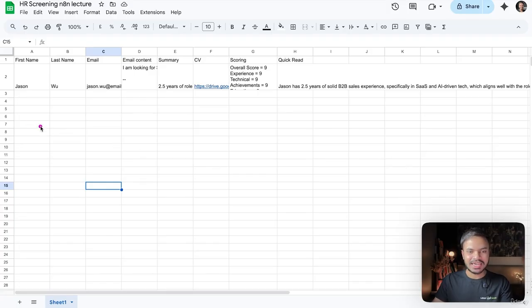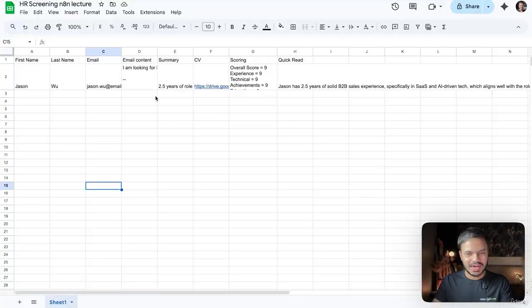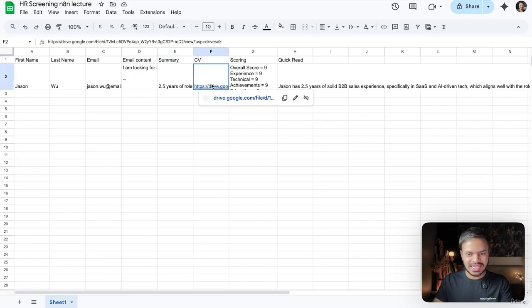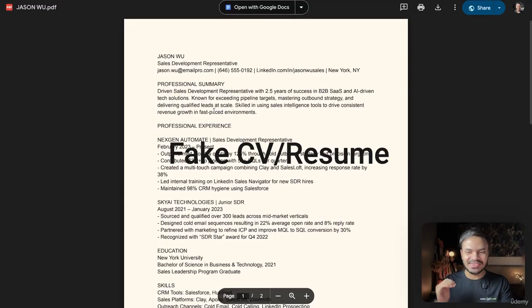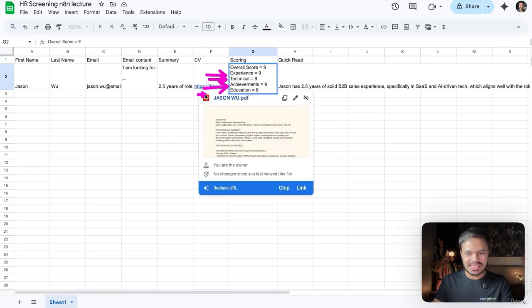So we have the candidate name, their email address, and their email body content because we are using Gmail trigger. So whatever they are sending us in the email body, we are collecting them as well. After that, we have their summary, 2.5 years of SDR role. Then here is their CV. This is just a fake CV that I have prepared. And we have this overall score. So experience, technicality, achievements, and education.